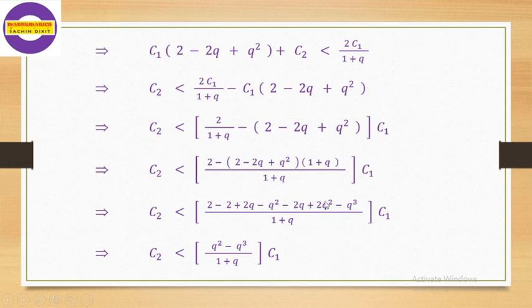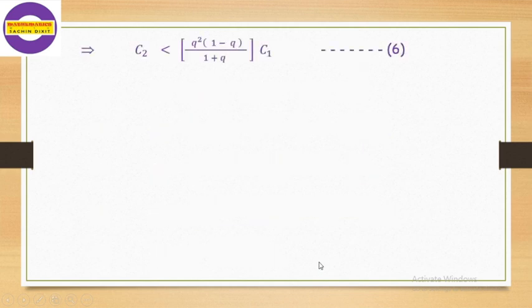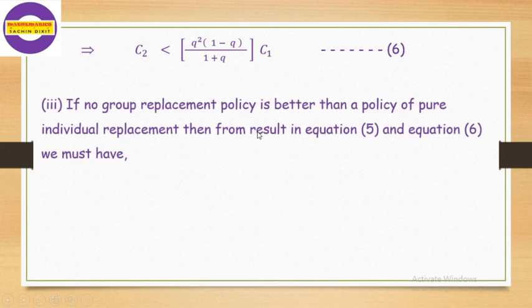Just for your clarity, I will write down these simplified steps only. You can calculate this numerically. You can check it out yourself also. We get this expression, which is the second one. In the simplification, we can take Q square common. So we get the condition as C2 is less than Q square into 1 minus Q divided by 1 plus Q multiplied by C1, equation number 6. That is the second condition.